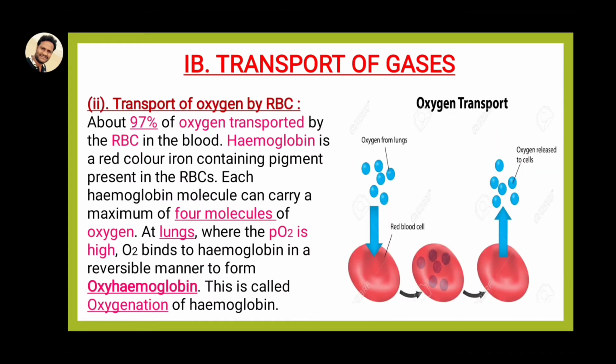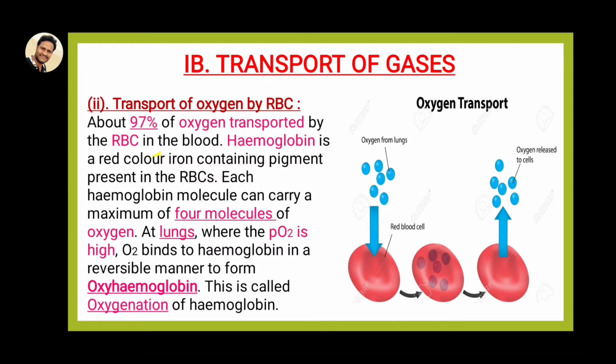And the second one is the transport of oxygen by the RBC. Here you can see, about 97% of the oxygen is transported by the RBC. So why? Because, why is RBC reddish in color? Okay, very good.